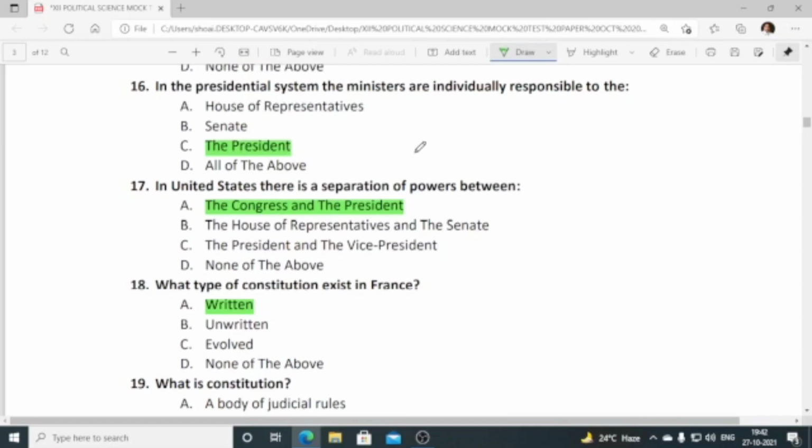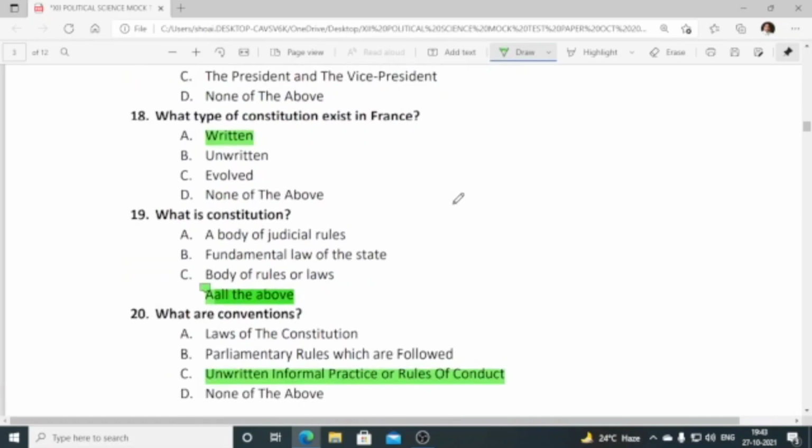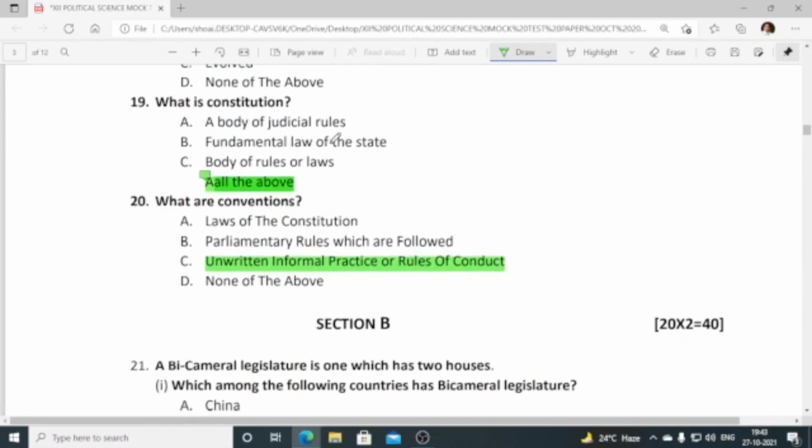Then number 17, in the United States there is a separation of power between the Congress and the president. The next, number 18, what type of constitution exists in France? Written constitution. What is a constitution? The body of judicial rules, fundamental law of the state, body of rules or laws. So all three are correct. So all the above is correct. D is missing over here, so all the above is option D.